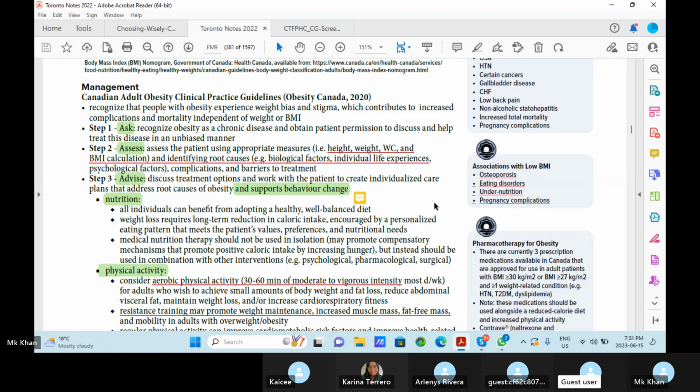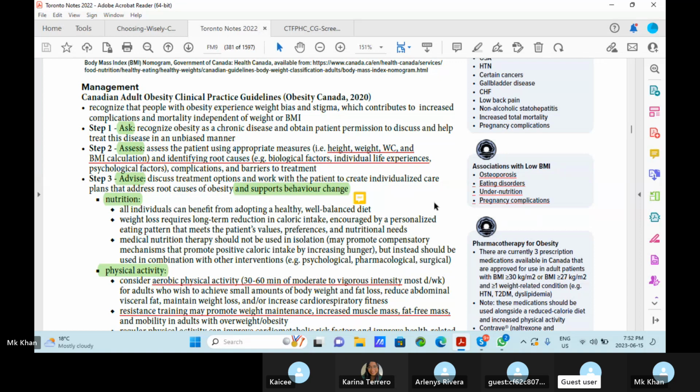Recognize obesity as a chronic disease and obtain the patient's permission to discuss and help treat this disease in an unbiased manner. Step two: assess. Assess the patients using appropriate measures, height, weight, WC, and BMI calculation, and identify root causes: the biological factors, individual life experiences, psychological factors, complications, and barriers to treatment.